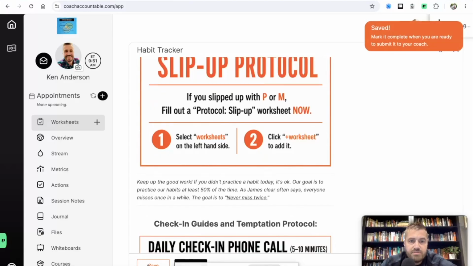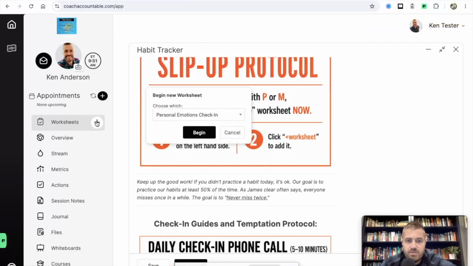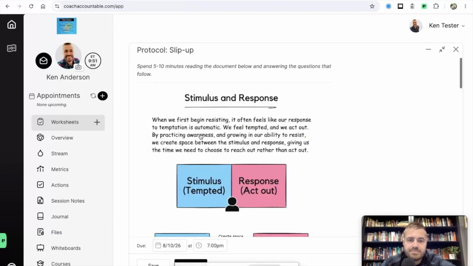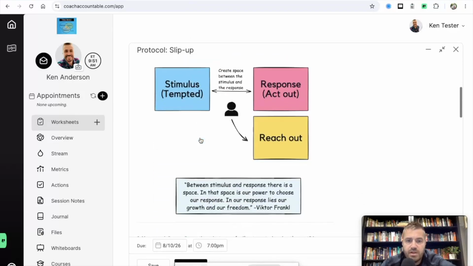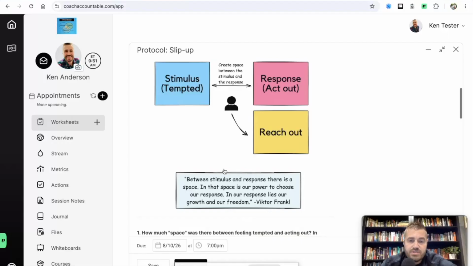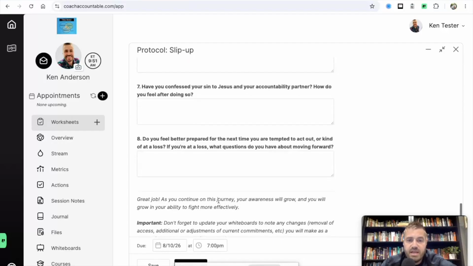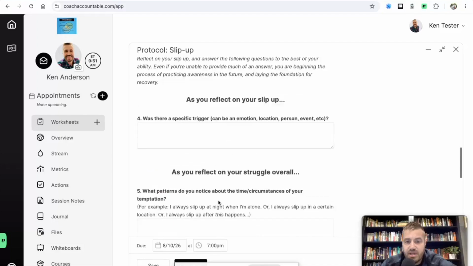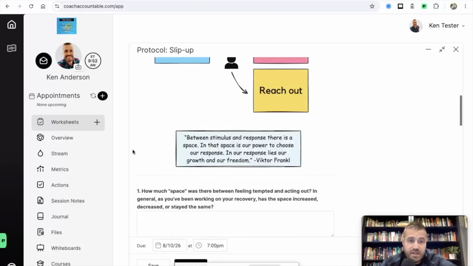Let's click save. And all you're going to do is come over to this plus sign next to the worksheets. That's saved. Click plus. Click this little arrow, and there you go, protocol slip-up. So you click that, click begin, and boom, here it is. So any slip-up, you're just going to want to fill one of these out and submit it, and that'll give us some good information and help us adjust our game plan for next time.